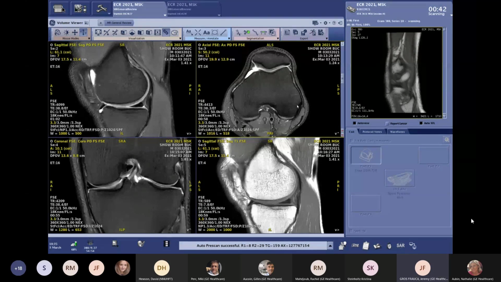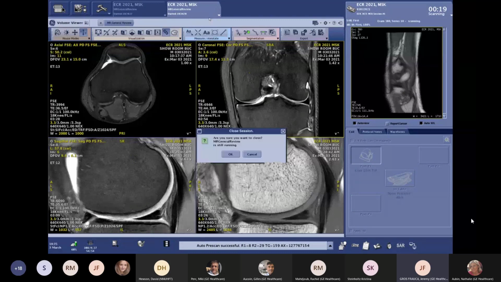For sure, this technique is not only available on MSK. If you connect in this week, you will see AIR Recon DL in neuro, you will see AIR Recon DL in cardiac, in spine, in abdomen. We will use AIR Recon DL every day. So if you enjoyed this technique, you will find something every day during every scanning session.